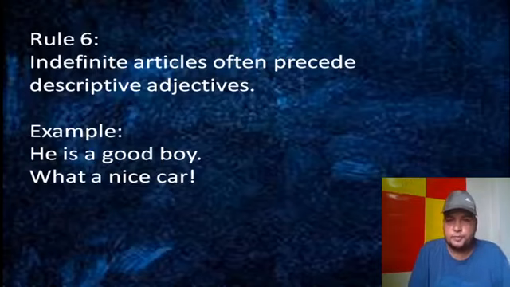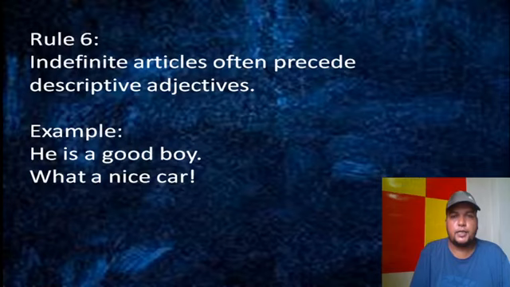Rule 6. It says indefinite articles often precede descriptive adjectives. For example, he's a good boy, or what a nice guy. If you describe something with adjectives, we know that quality, quantity, and number are described. So if you describe anything, descriptive adjectives come.